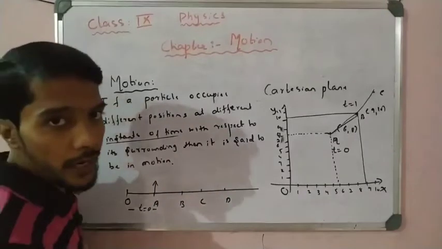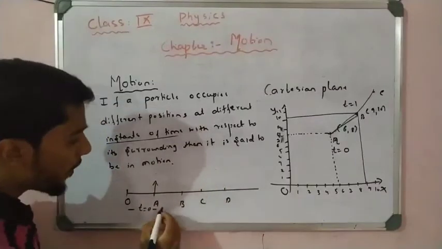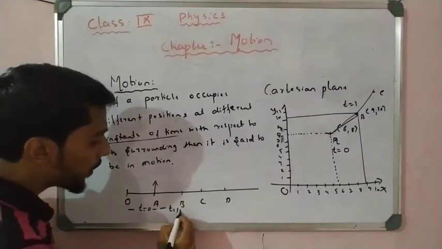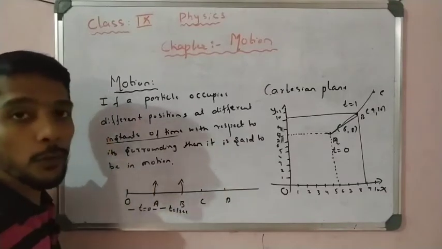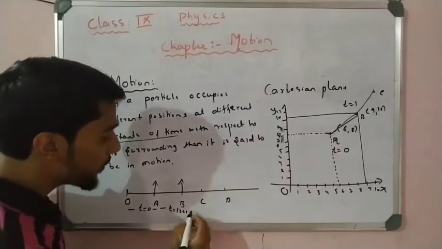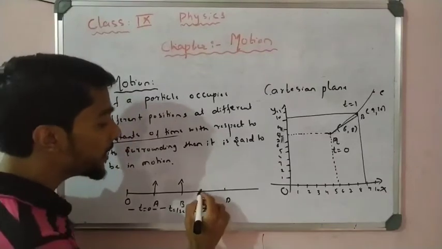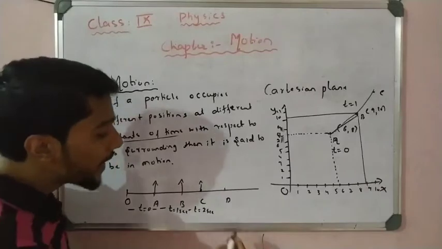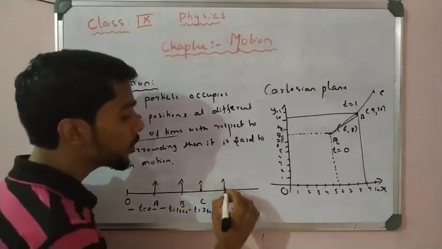At position A. And after time changes, after time t1 seconds, we observe that the particle is now at position B. When the time changes again, when time is equal to 2 seconds, we observe that the particle is at C. When the time is 3 seconds, we observe that the particle is at D. So what happened here?